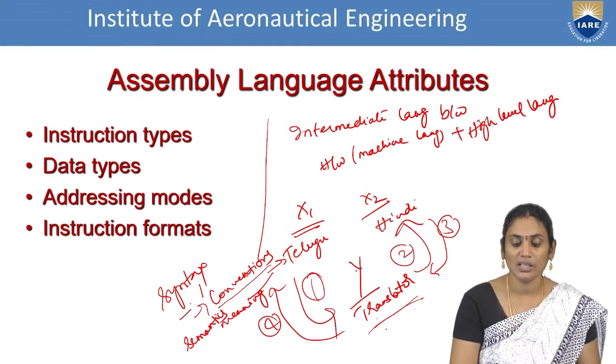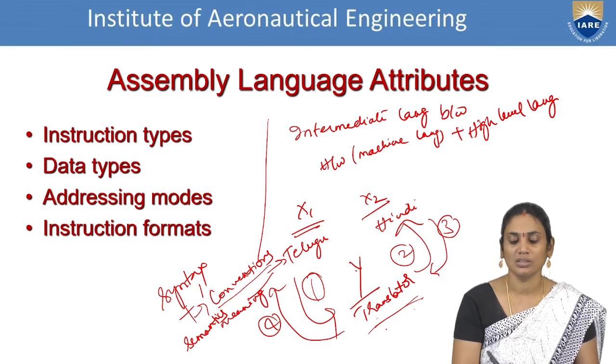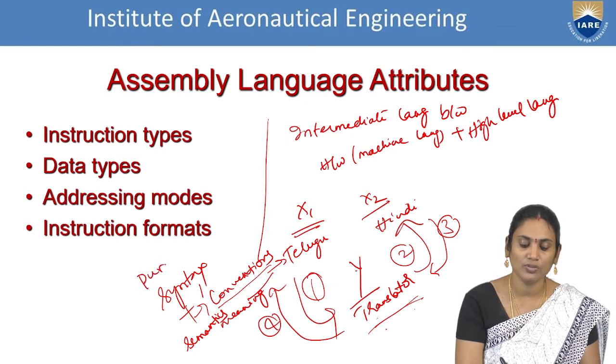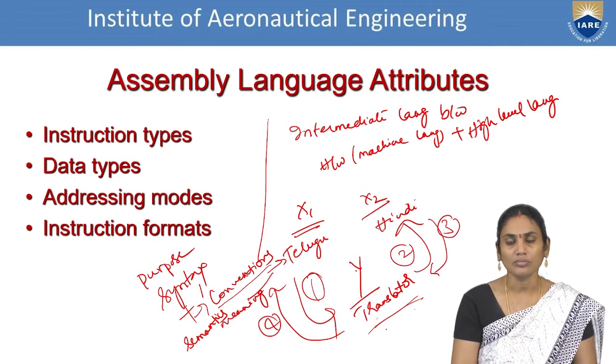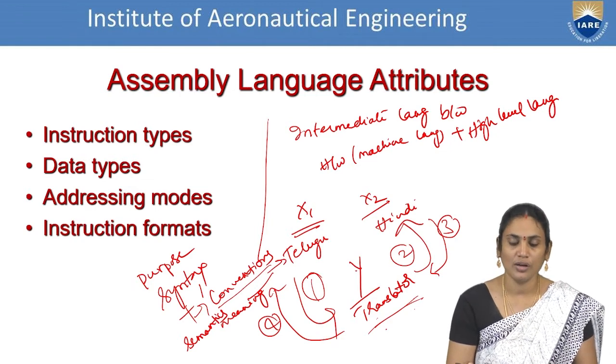So these two are the basic essential components which you have to understand. Next, apart from this, what is the purpose of the statement? Why is he making a translation for this person? He wants to provide communication. So purpose, or objective, is also one of the important things you have to consider.